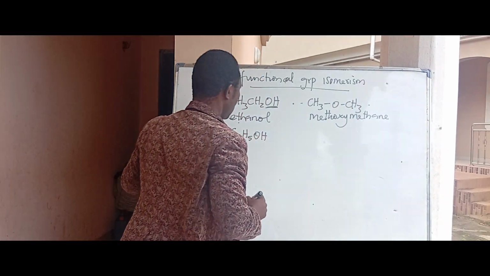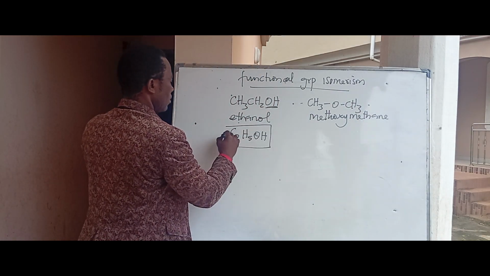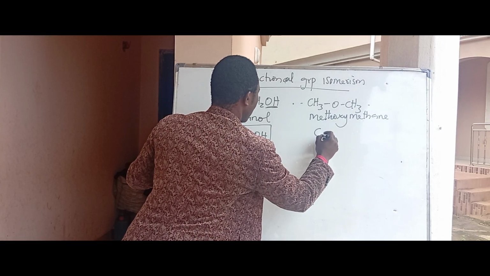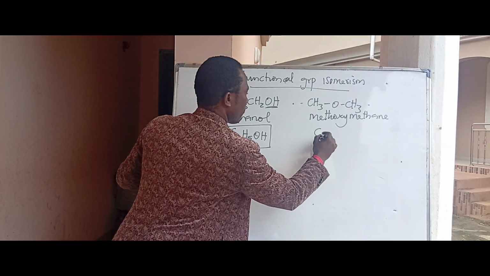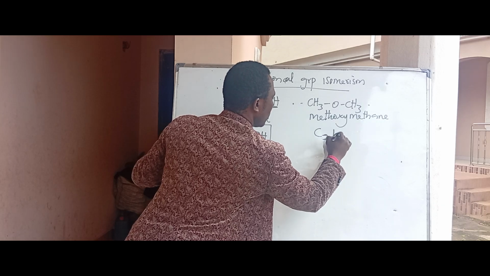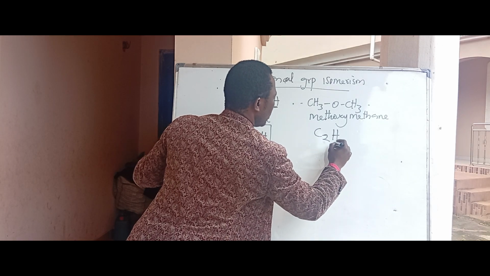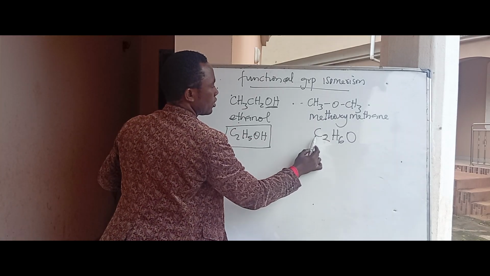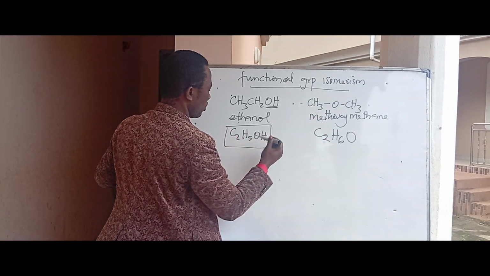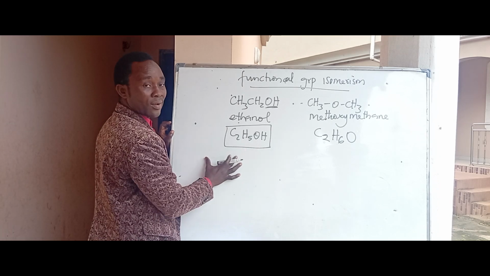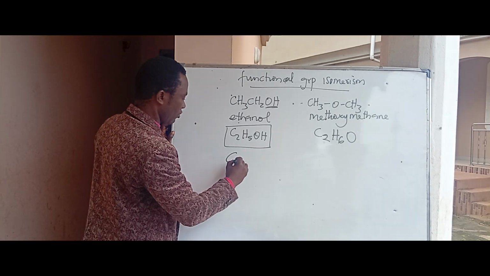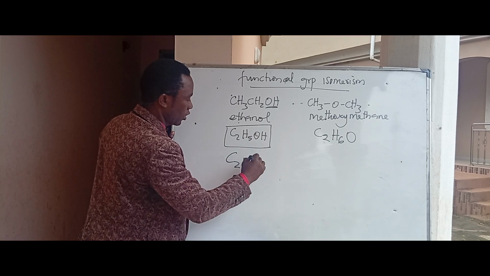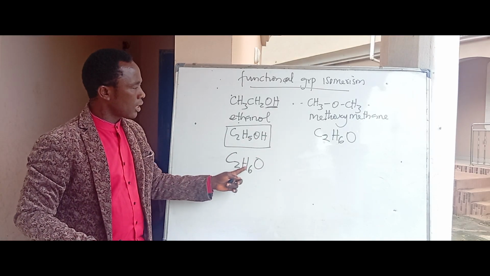What is the molecular formula of methoxymethane? It is also C2H6O. Yes, C2, you have H6 and O. Remember, if you are rewriting this, you can put it as C2, H: we have 5 here plus 1, which is 6, then O. Can you see that they have the same molecular formula?